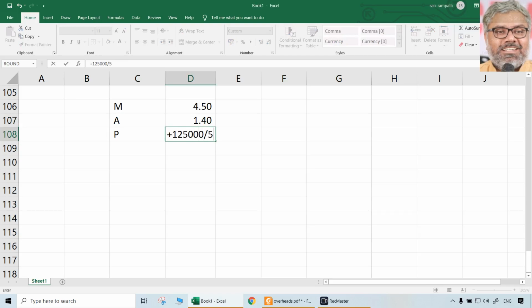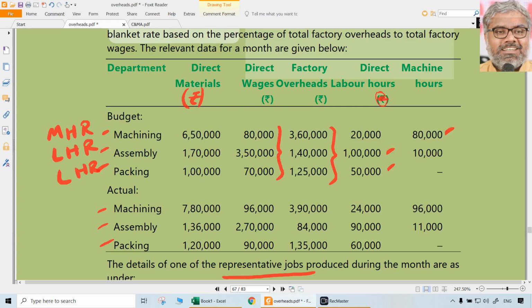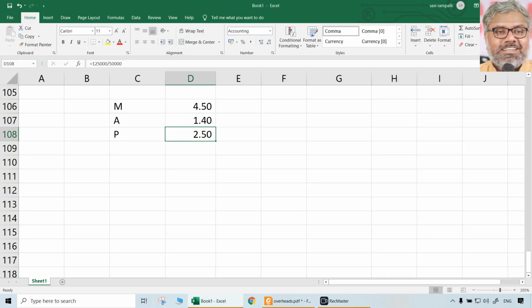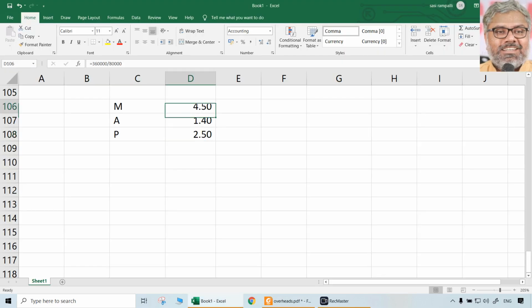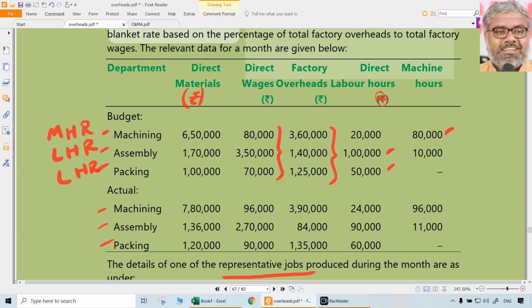1,25,000 divided by 50,000. That means the labor hour rate for that department will be 2.5. Don't total it, that has no relevance. So this is the machine hour rate, labor hour rate, labor hour rate. Obviously machine hour rate is per machine hour, labor hour rate is per labor hour. How did we get it? Just factory overheads divided by the number of hours, whether it is machine hours or labor hours. So 360,000 by 80,000, 140,000 by 1 lakh, 125,000 divided by 50,000.